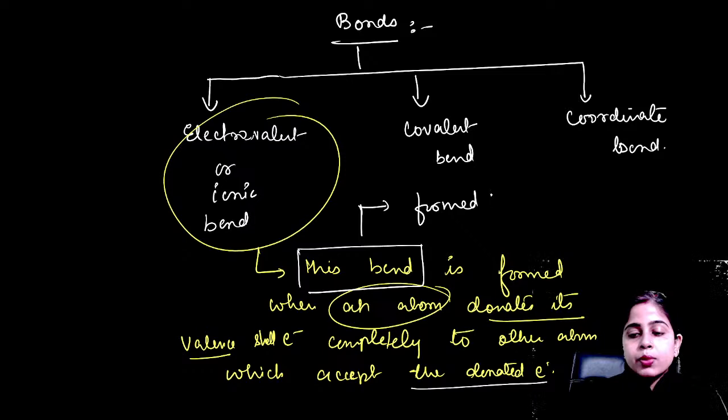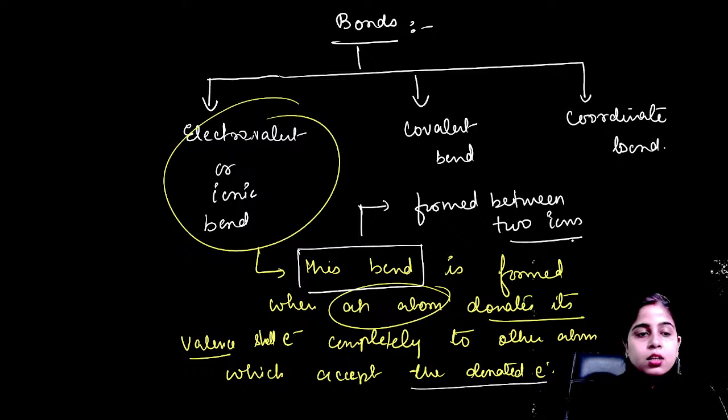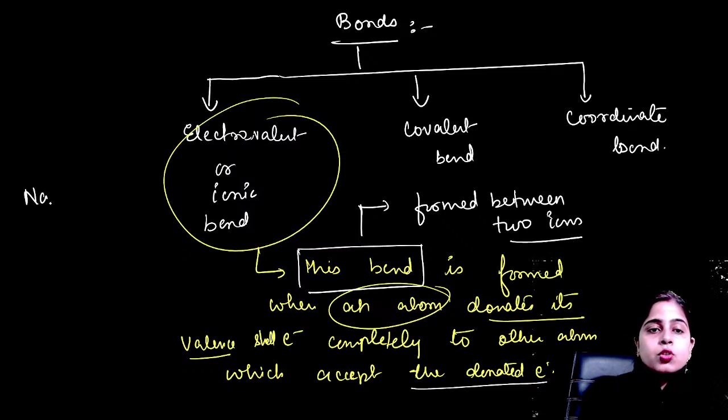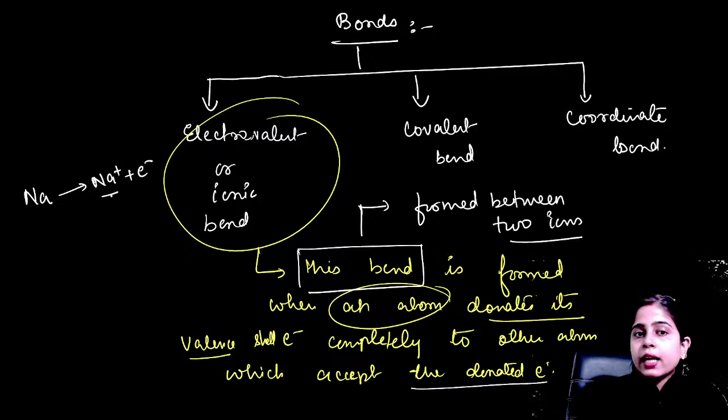Okay, this is formed between 2 ions. Now you can see that if we take an example of sodium, sodium has 11 electrons, so it can easily lose its 1 electron to form Na plus ion, and chlorine is having 17 electrons.